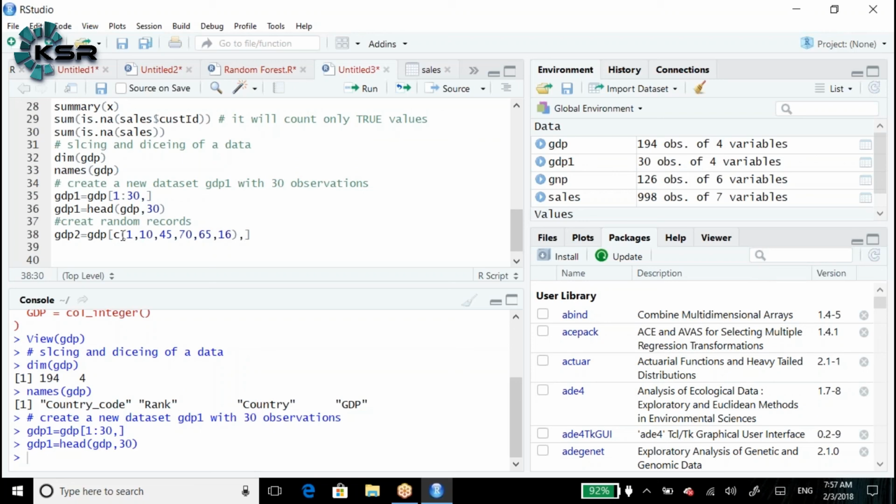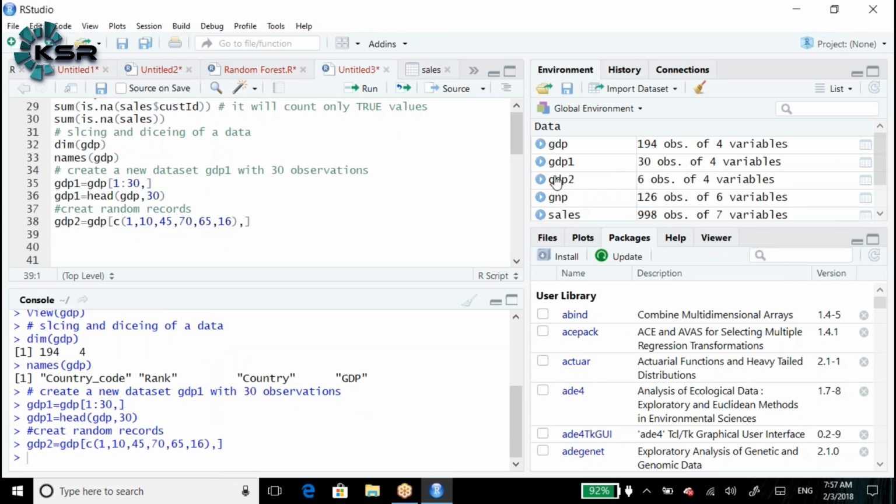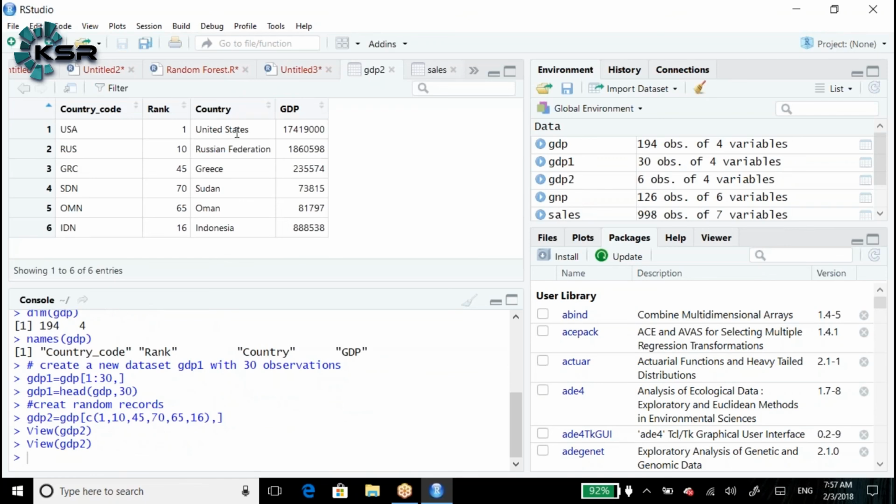Randomly I am considering. How do we do that? GDP2, can you open this? See, first row we have taken, 10 we have taken, 45th, 70, 65, and 16 we have taken. Clear, Bharat?